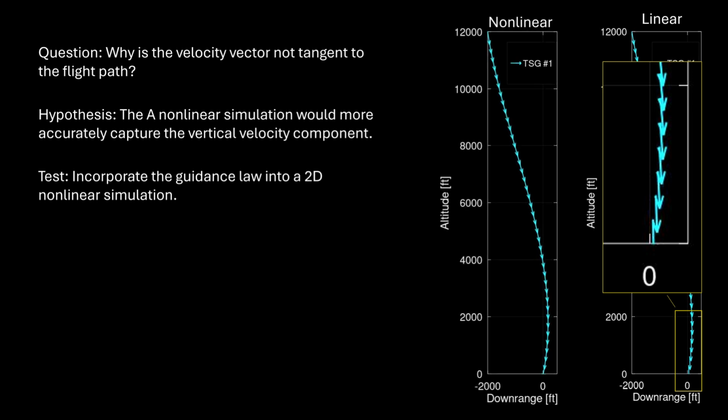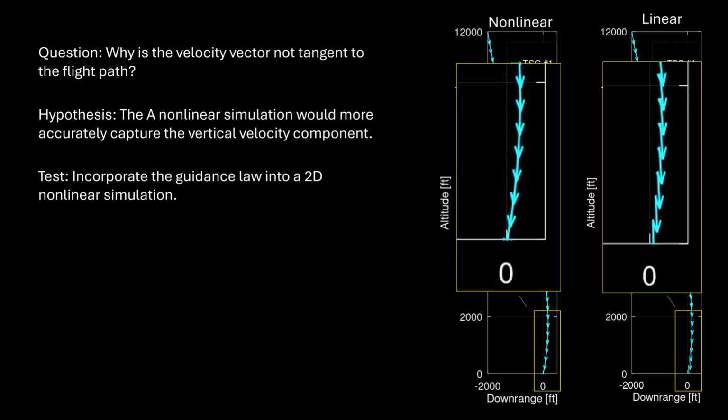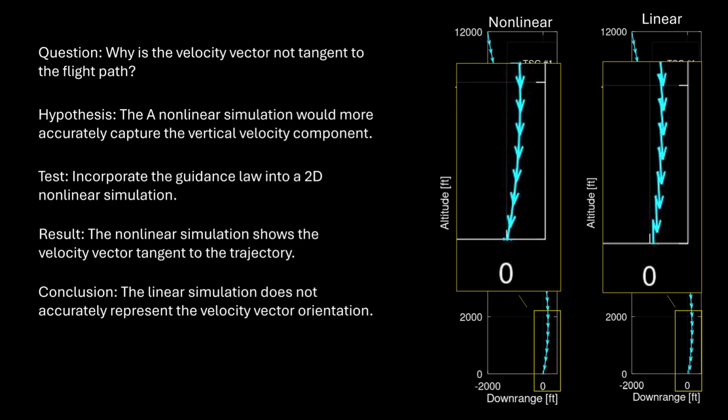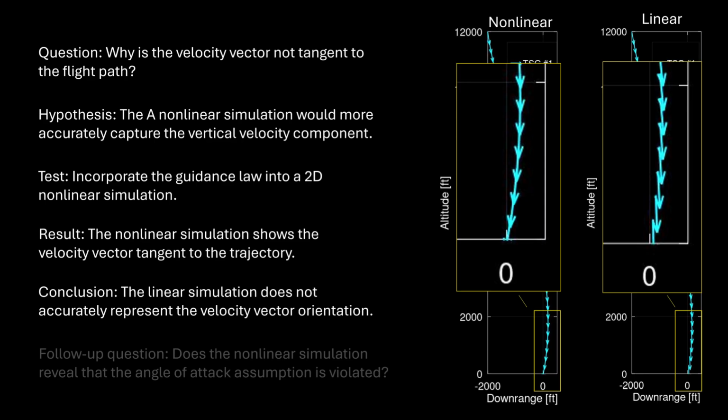And here's the nonlinear simulation. Now, clearly, the velocity vector is tangent. This confirms our hypothesis. At this point, I had a sinking feeling that perhaps this law would only be useful for engagements where all angles were small, even possibly smaller than the angles we've examined in this case.